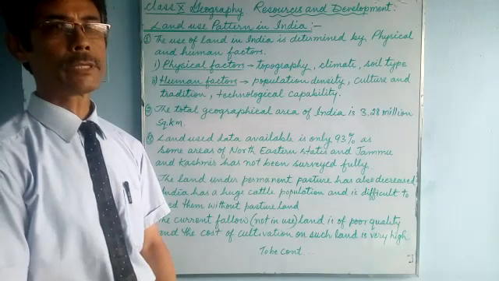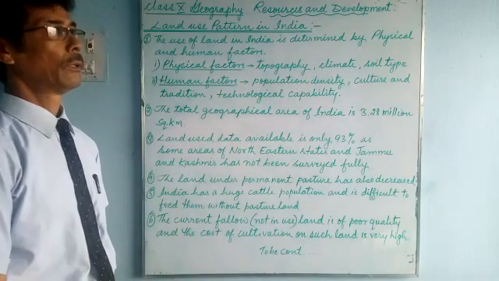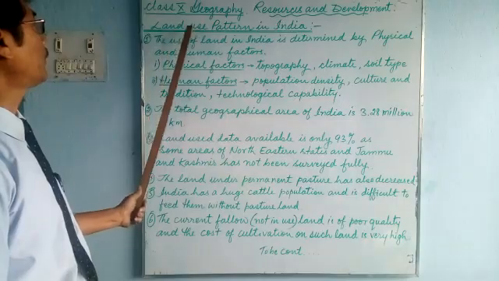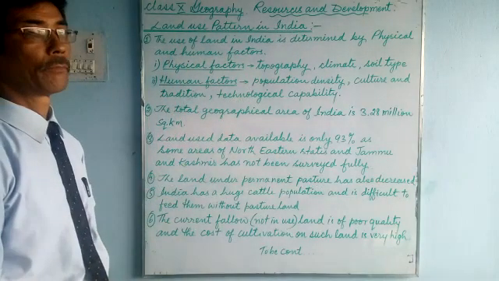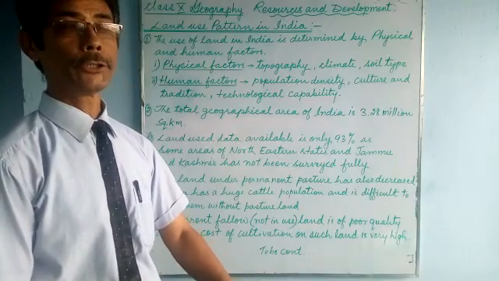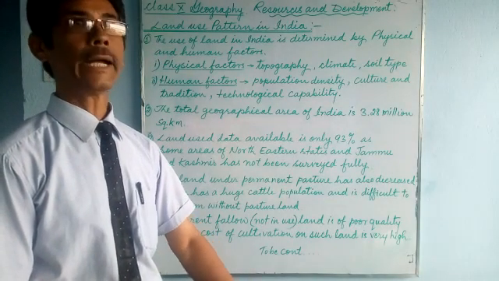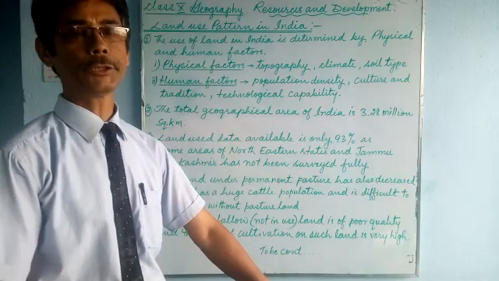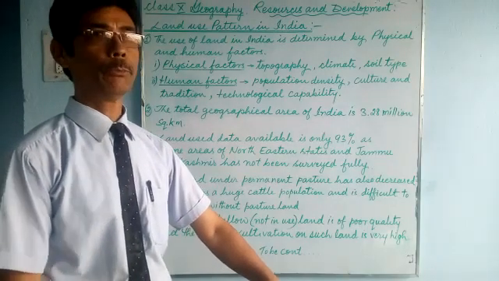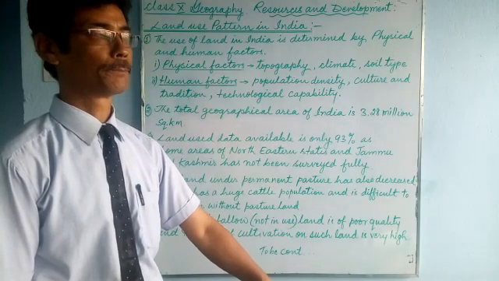We'll continue our lesson in geography, resources and development. And here, land use pattern in India. Before this, we have learned about the land resource. Land is a natural resource that supports vegetation, wildlife, human life, as well as all our economic activities.